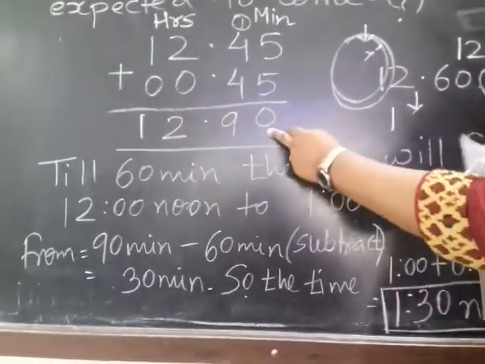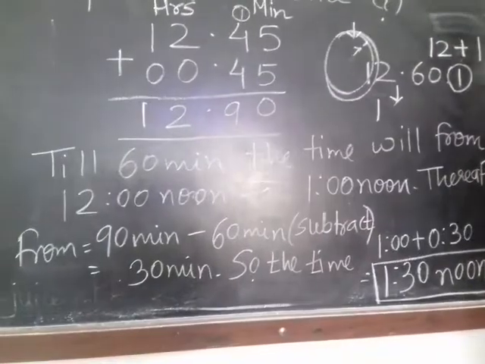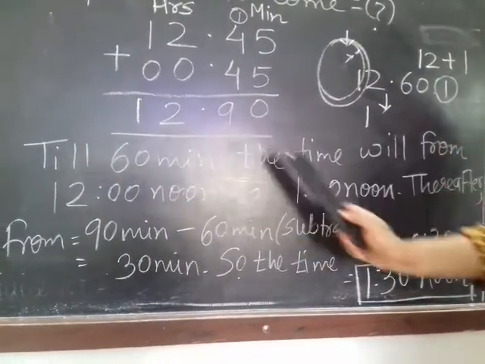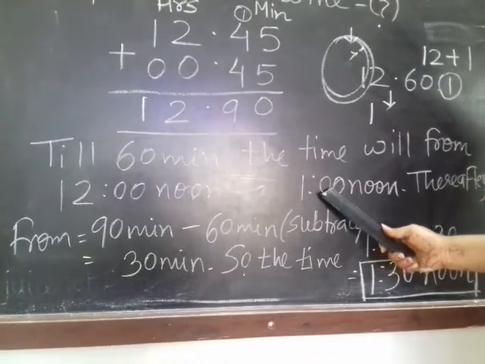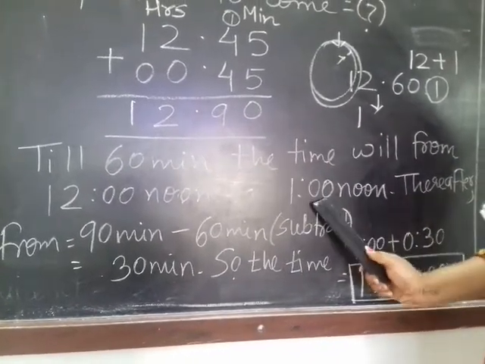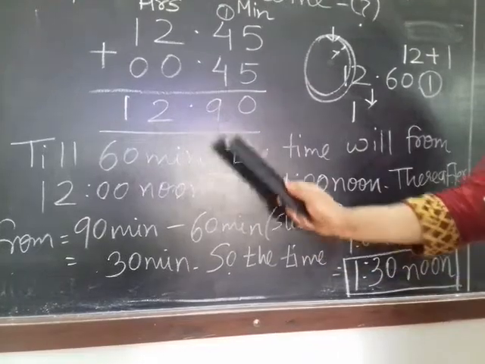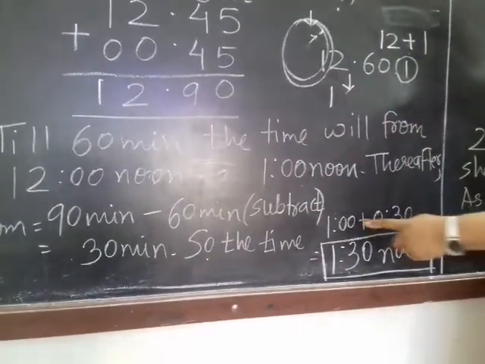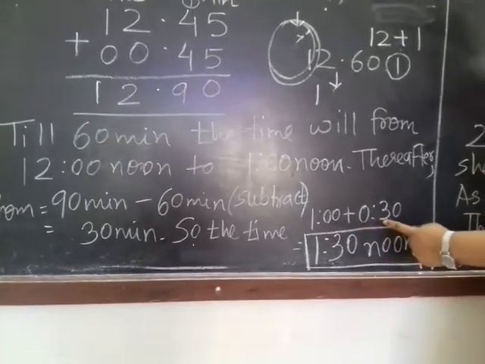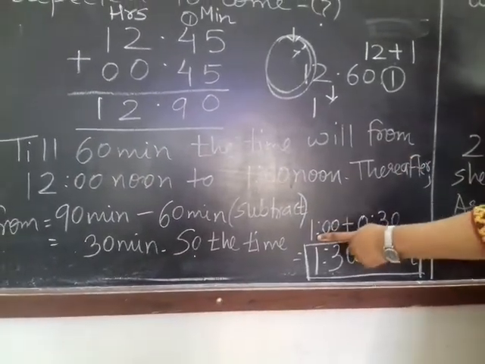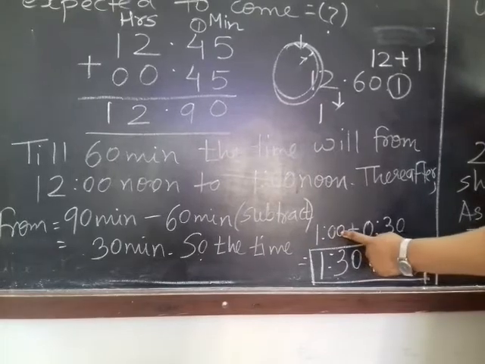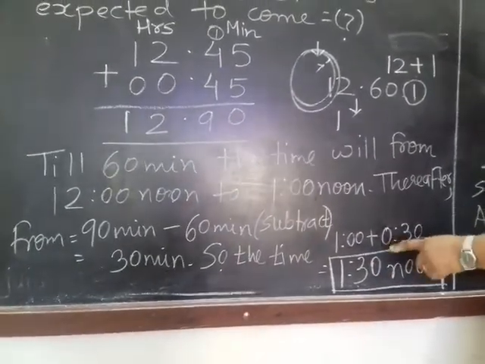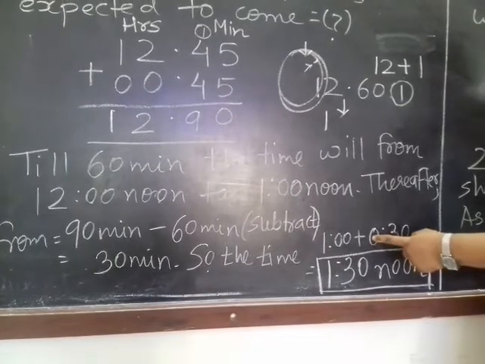But we have 90 minutes. So what about that 30 extra minutes? 90 minus 60 minutes, that is from 12, the clock is now striking what time? 1. So 1 hour though we already have, but what about this extra 30 minutes? That extra 30 minutes means 1 hour plus extra 30 minutes. Please check, in hours I have written 1, in minutes I have written 0, because I am not having minutes, but in the addition after I do not have hours, but I have minutes.